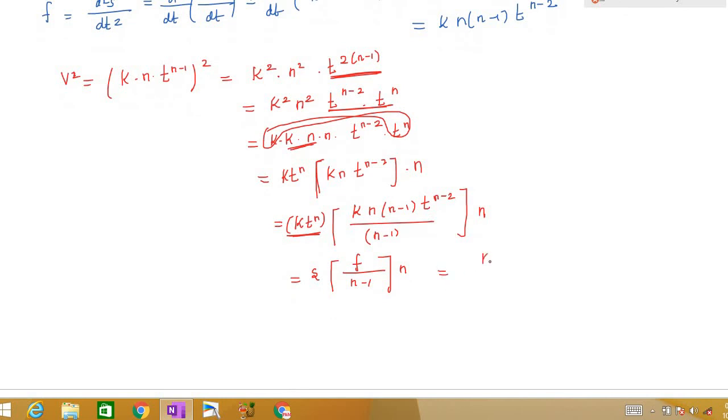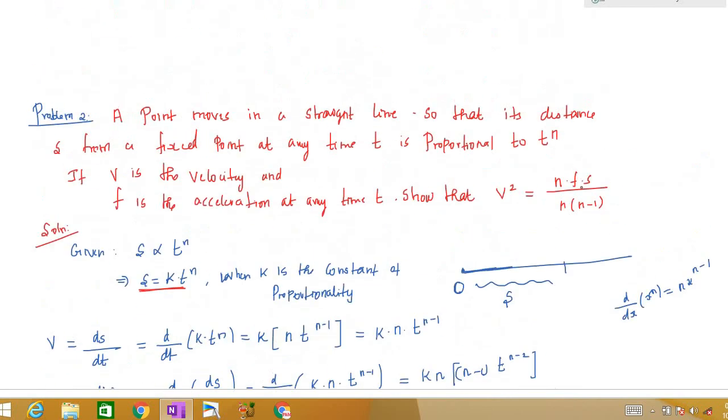So if I multiply here, we will have n f s divided by n minus 1. Therefore v square is equal to n f s divided by n minus 1. That is what we need to prove, right? It's a very important problem.